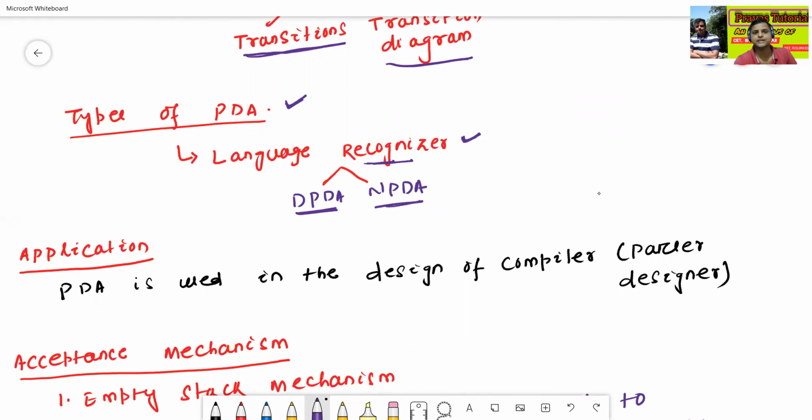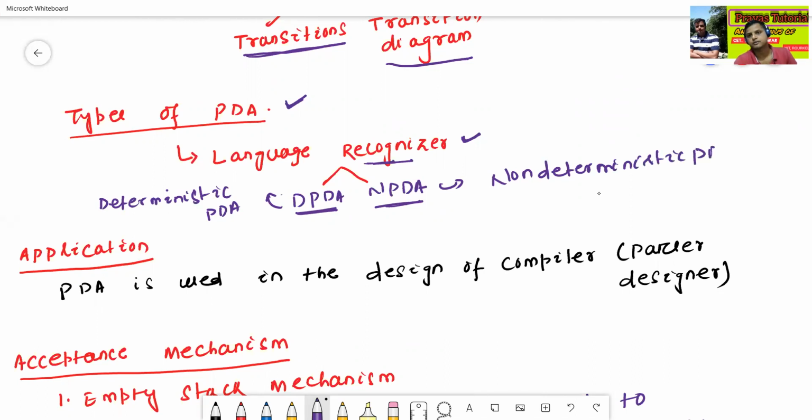DPDA means deterministic push down automata. NPDA means non-deterministic push down automata.